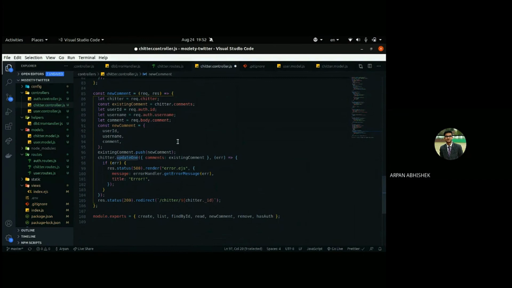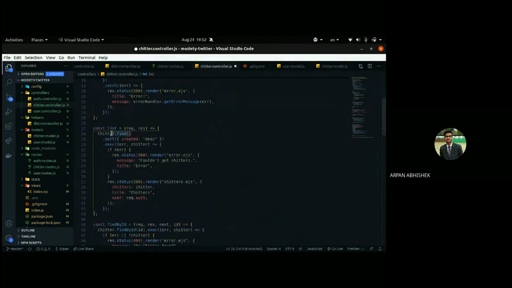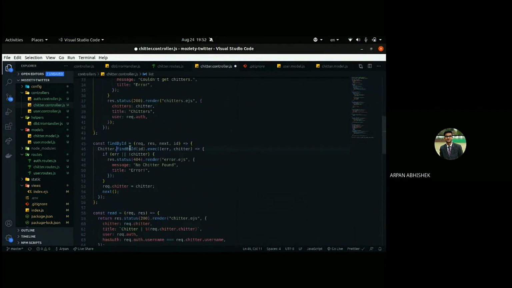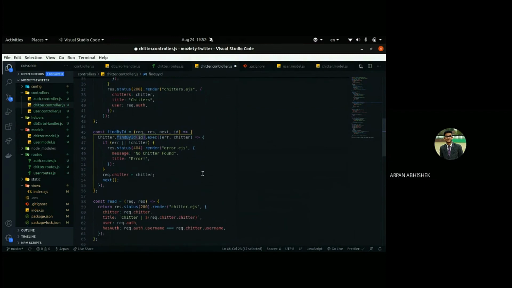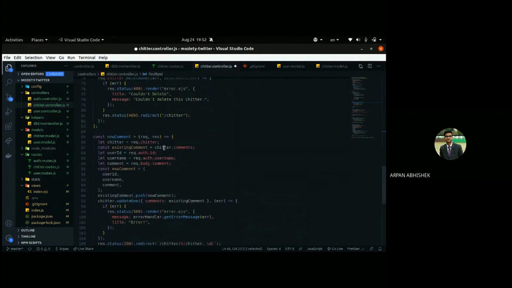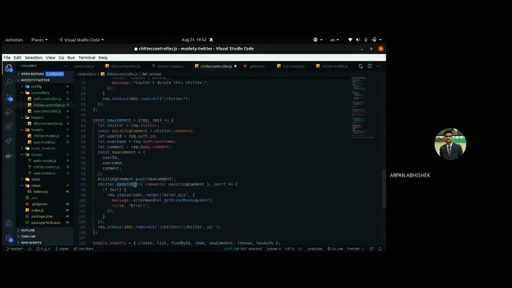So you saw how we create a new jitter: the model name, and then save it. That's how we create it. To list, we use find, or find by ID to get one element of that model. For removing, we use delete one. And for updating, we use update one. So you saw the CRUD operations: create, read, update, and delete.